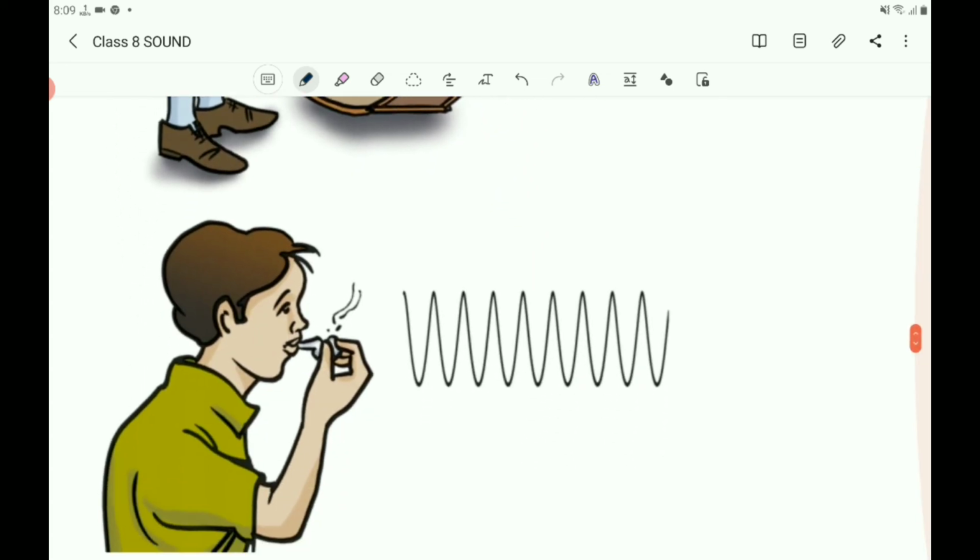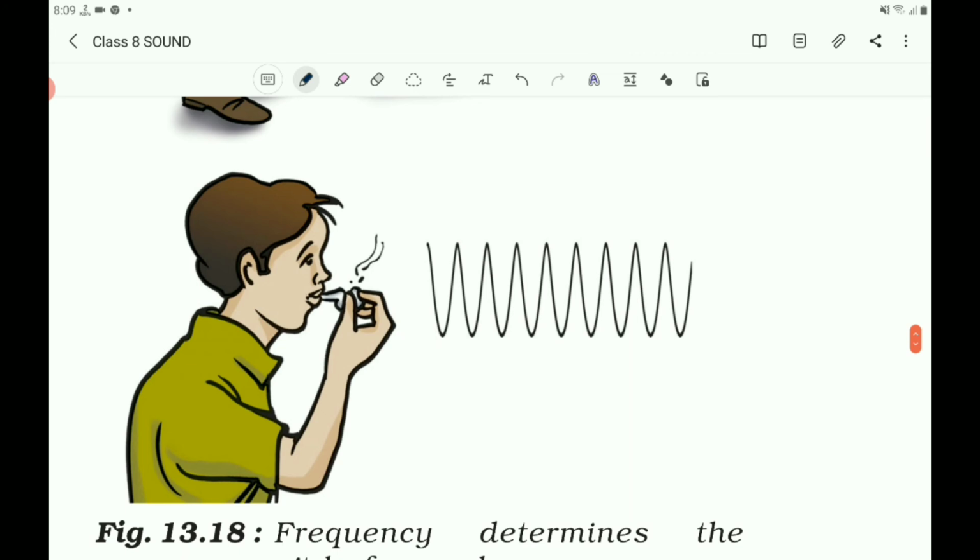And if you consider the sound produced by the whistle, the whistle has a high frequency, so it produces a sound of high pitch. Here the number of vibrations per second is more, therefore the pitch is also high. As the frequency increases, the pitch of the sound increases. A bird makes a high pitched sound and a lion makes a low pitched roar.